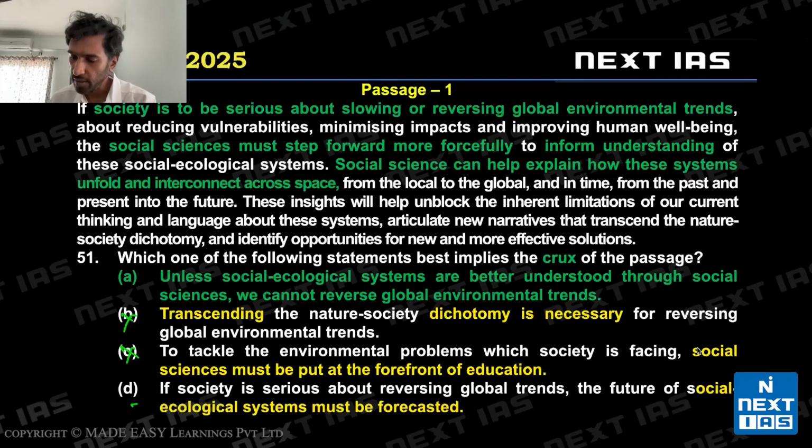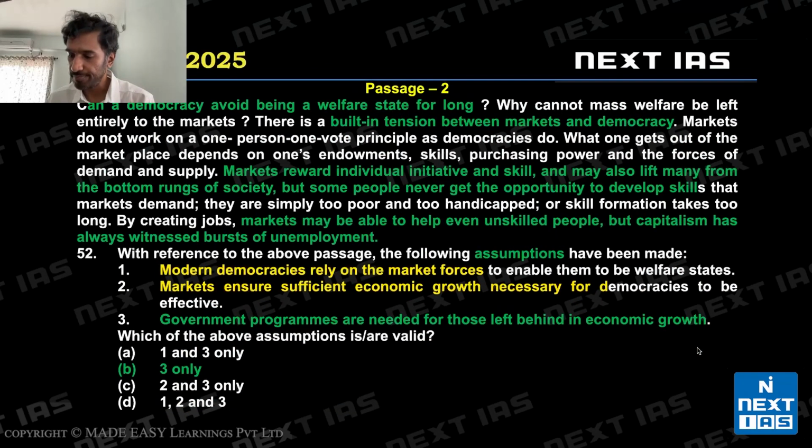Let's look at D. If society is serious about reversing global trends, the future of social ecological systems must be forecasted or must be predicted, not discussed in the passage. Invalid. Also, it doesn't capture what role social sciences are supposed to play. They are supposed to play an educative role. So option D does not capture that. So A is the best possible choice.